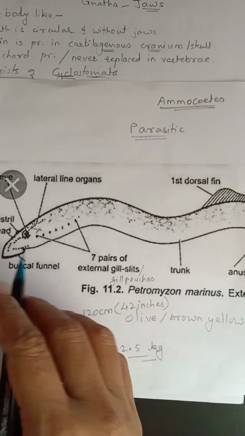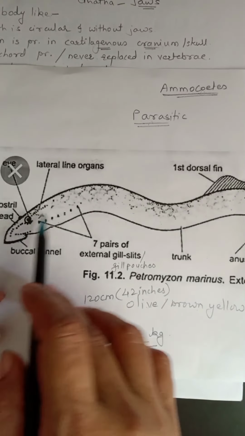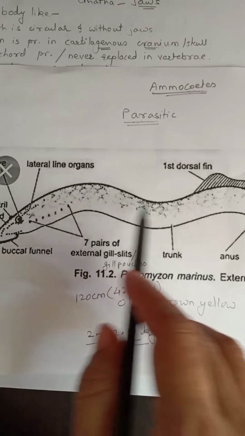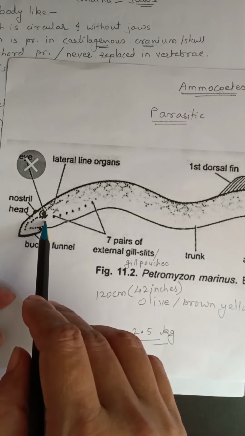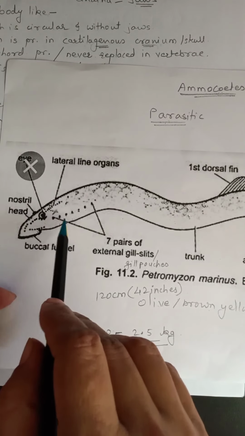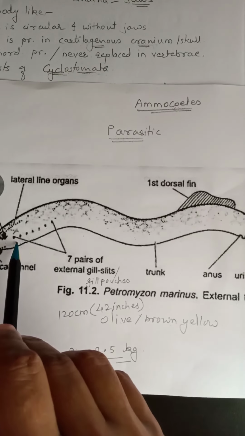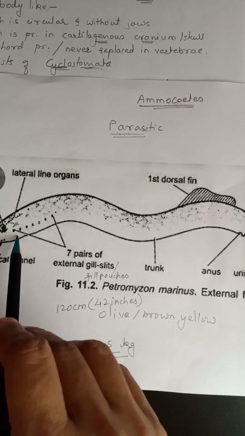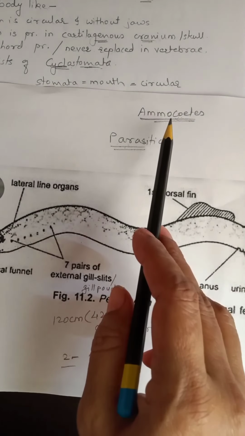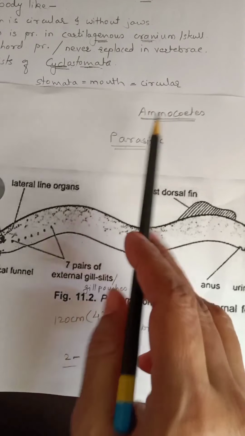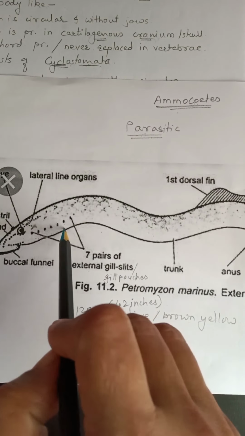The body is eel-like and cylindrical, as I told you. The brain is well developed in Petromyzon. Development is indirect, that means there is a larva which is also known as Ammocoetes. Therefore their development is indirect.